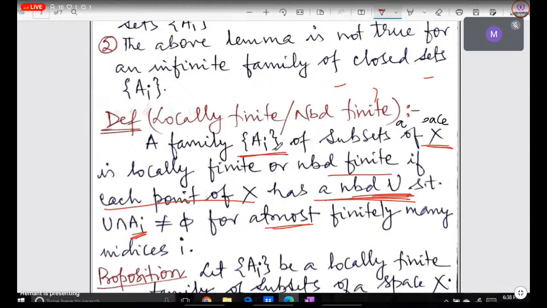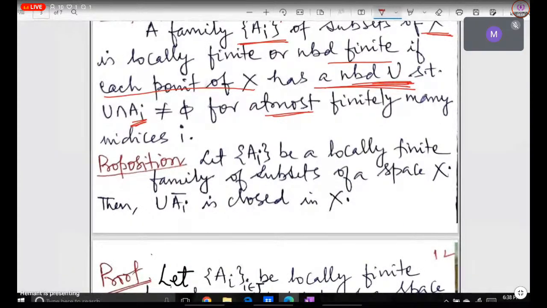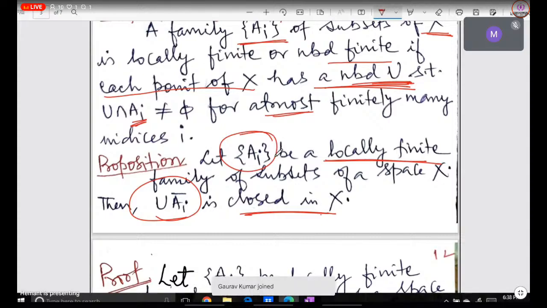Now next we are going to prove a very important statement, a proposition. If we are given a locally finite family, a collection of subsets which is locally finite, then the union of the closures of A_i is closed. So let us see how we are going to do that.